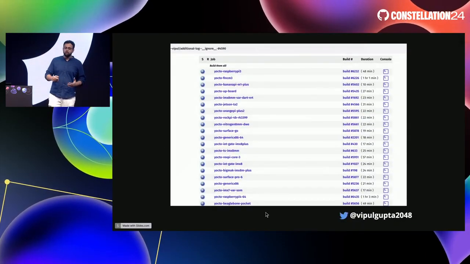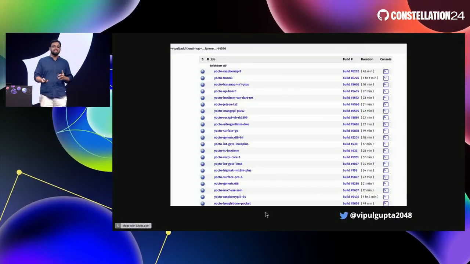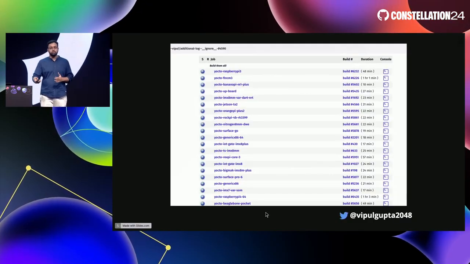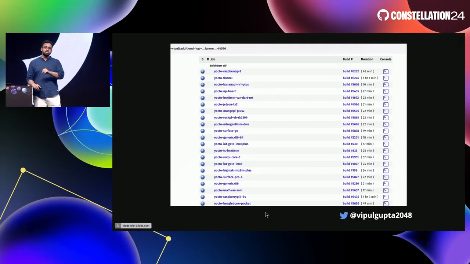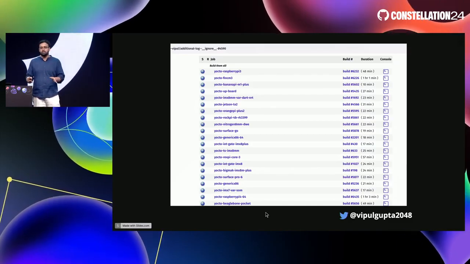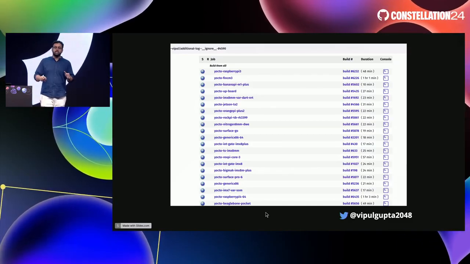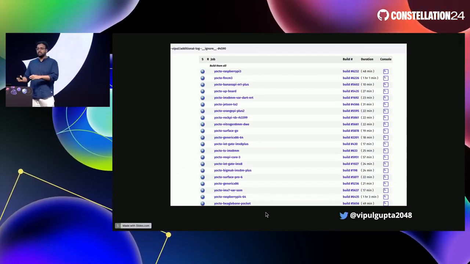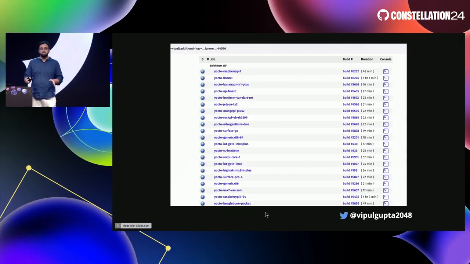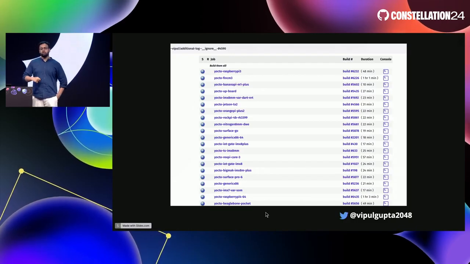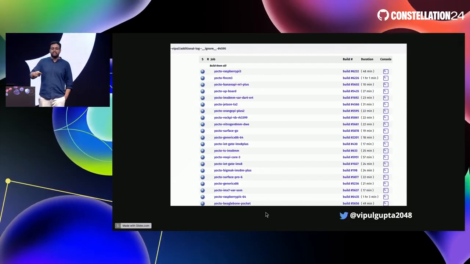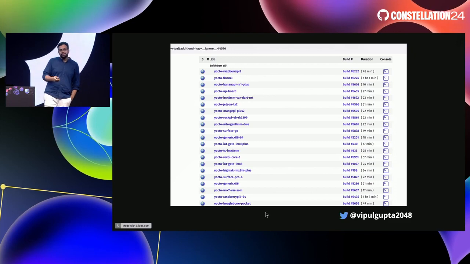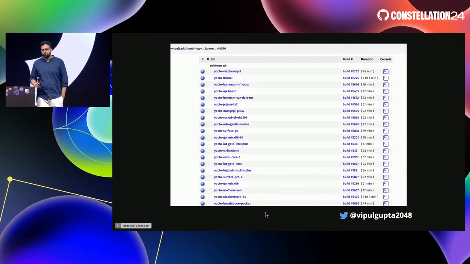Coming to next, this is sort of what our current Jenkins looks like. This is a scale review of where we are going towards with GitHub Actions. This happens per pull request, per commit. We build them all to see that our Yocto build is not failing. So let's say I pushed a commit and that fails the Yocto build. That's something we don't find acceptable, and we want to make sure the system is fault tolerant. So we build every single distribution, and it takes about 20 to 25 minutes with the cache.